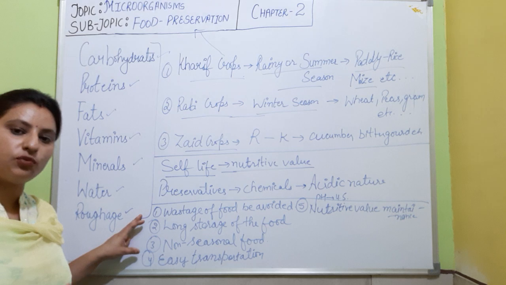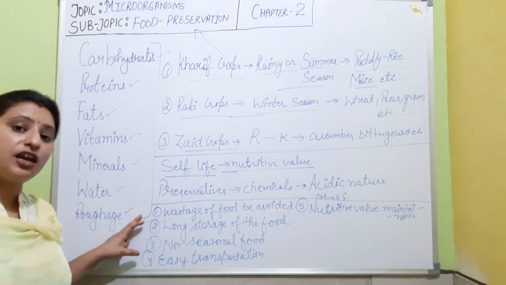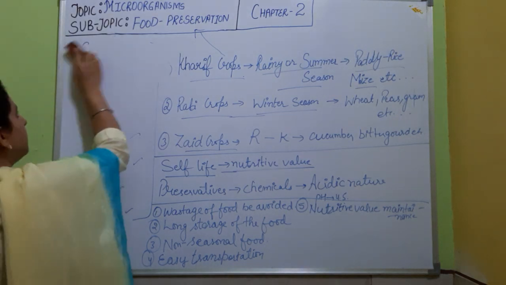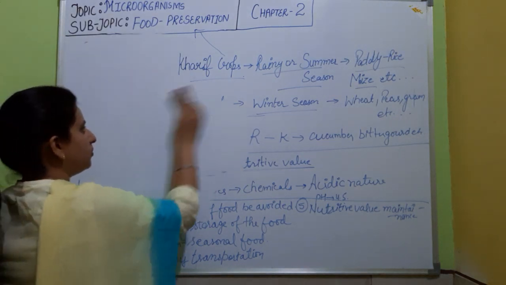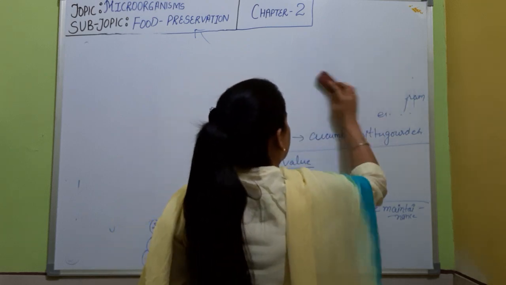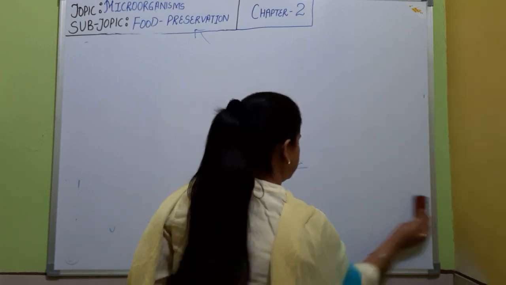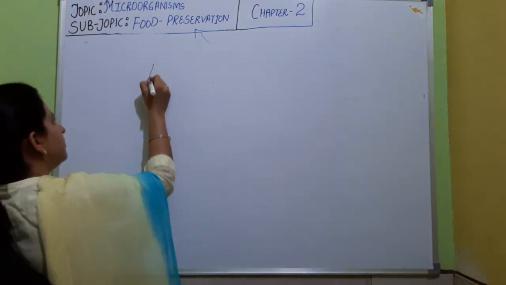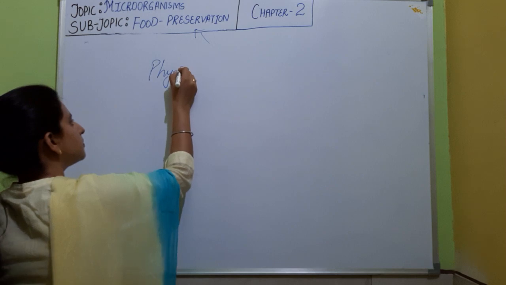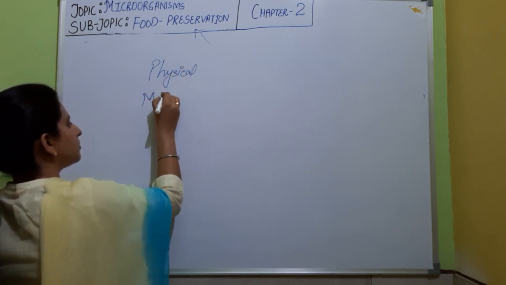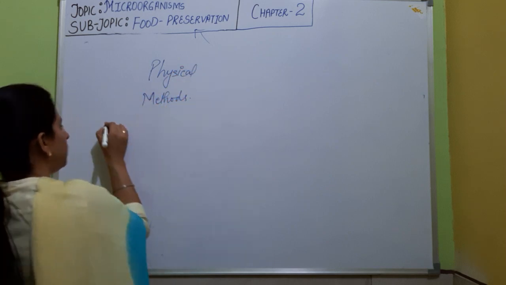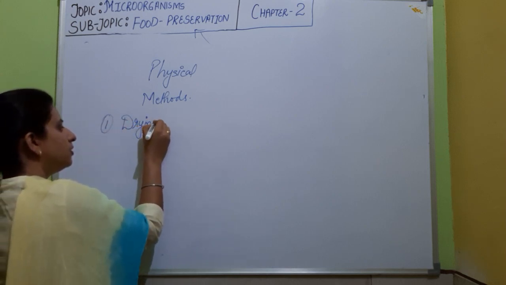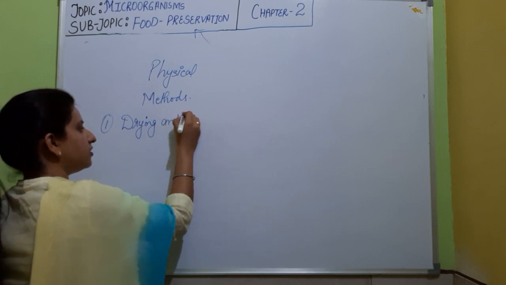Now let's discuss the methods with which we can go for food preservation. Mainly there are two kinds of methods: physical methods and chemical methods. In physical methods, we practice drying and dehydration.